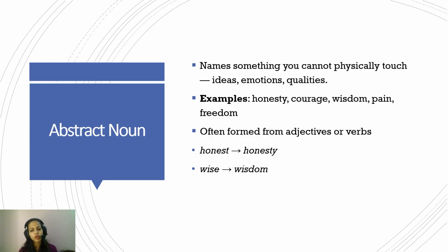And often they are formed from adjectives or adverbs. For example, honesty is from honest. Honest is a quality. That is an adjective. Honesty is a noun. Okay.